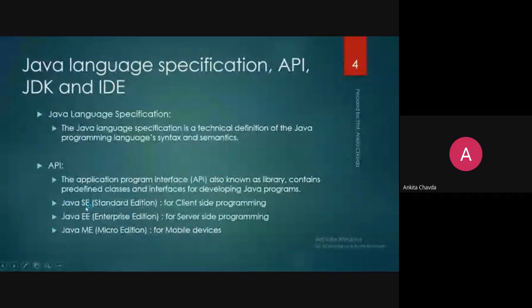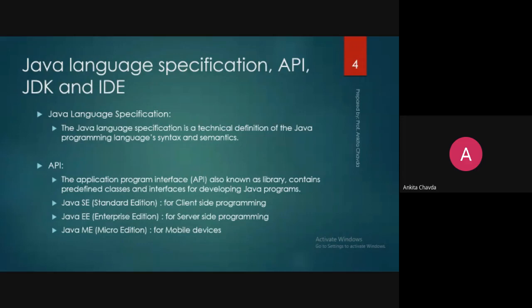So have you seen this Java SE? Then we will again continue with our slide. Here you can see what Java SE is. SE means nothing, it's Standard Edition. Whatever code we are developing here is for client side programming.